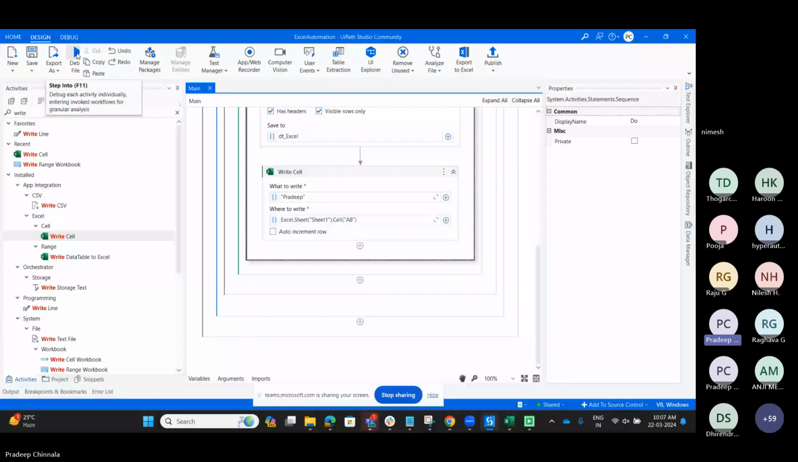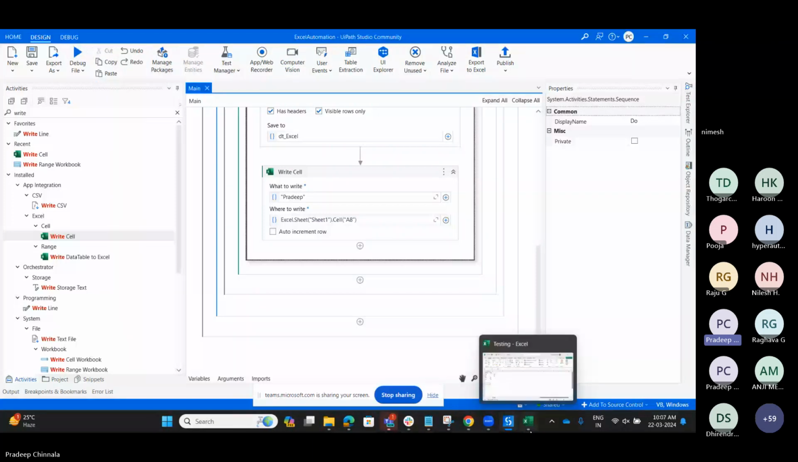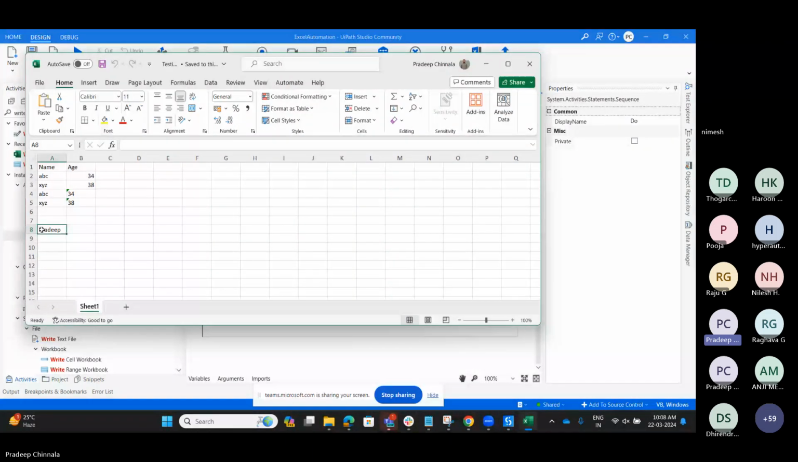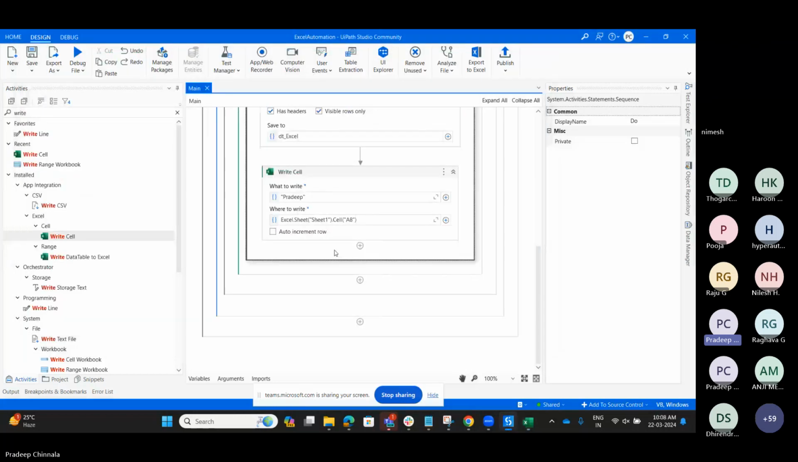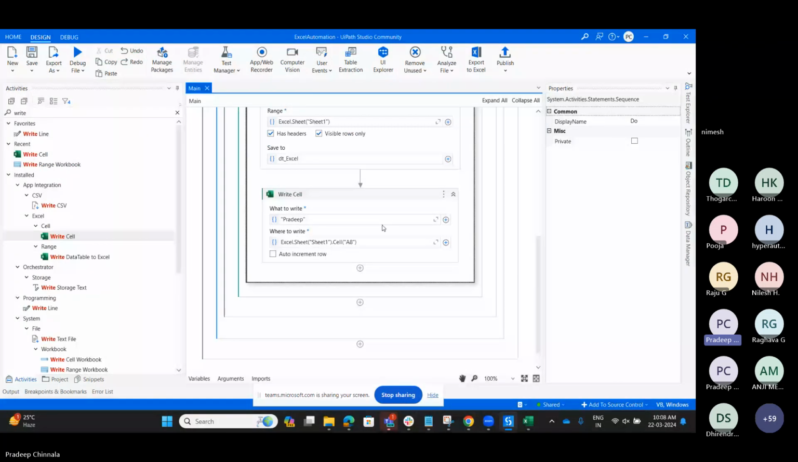Okay, let me open the Excel file and see. Here you can see this is the cell A8. In A8 we got the value Pradeep, which we have mentioned in our code. So we got the value, right? And here we got one more feature, that is called auto increment.